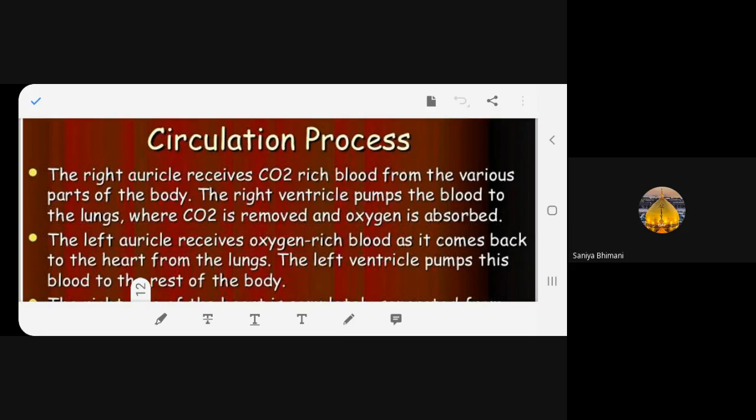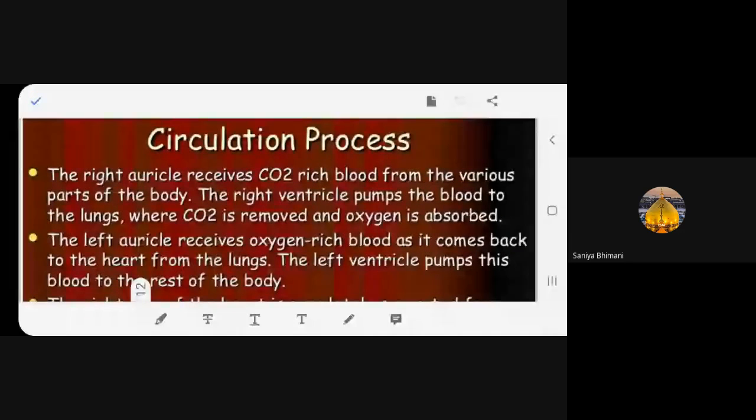The circulation process. Number one: the right auricle receives CO2-rich blood from the various parts of the body. The right ventricle pumps the blood to the lungs, where the CO2 is removed and the oxygen is absorbed. Now stop it. Number two.